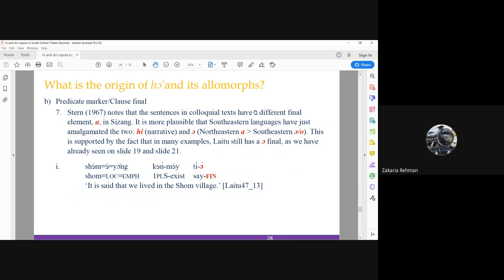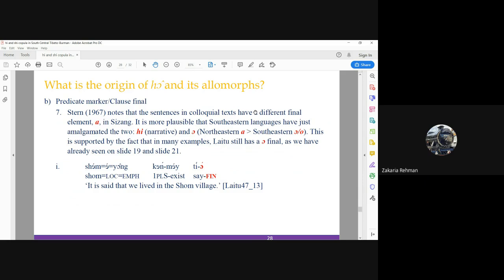In Sejong, Stern notes that the sentences in colloquial text have a different final element, which is a. So he is for narrative text or sentences in narrative text, and a for sentences in colloquial text. Hence I propose that the Southeastern languages have just amalgamated the two: the he copula, which is used in the narrative style, and the vowel or used in colloquial text.